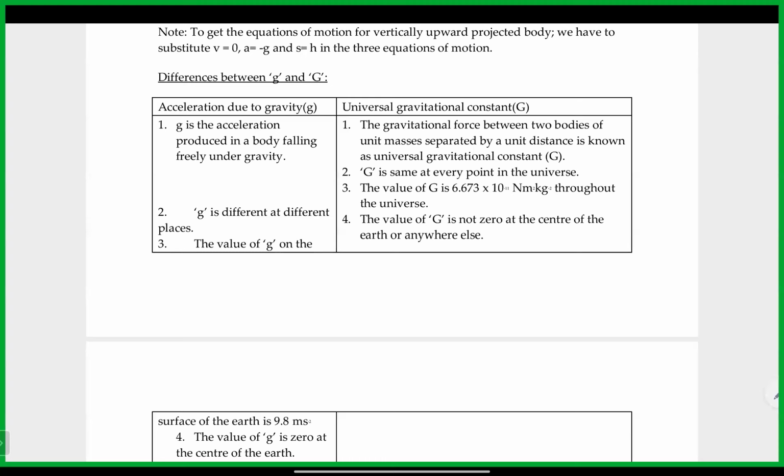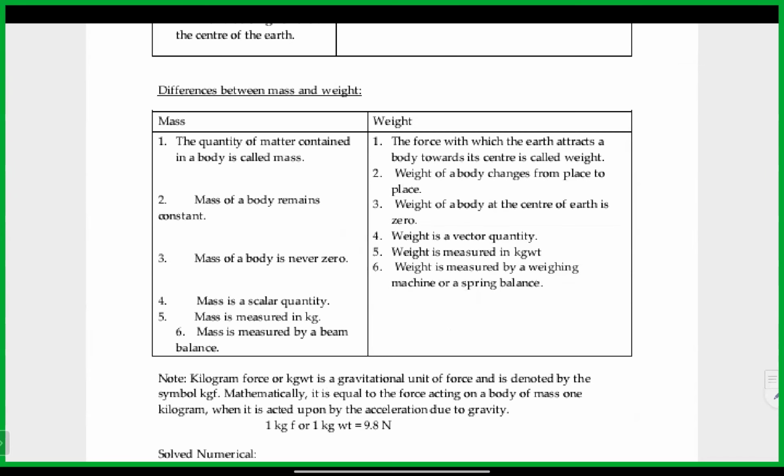Already yesterday we defined that. Yes, sir. Sir, I understood this. You can just read it. You don't need to explain it.